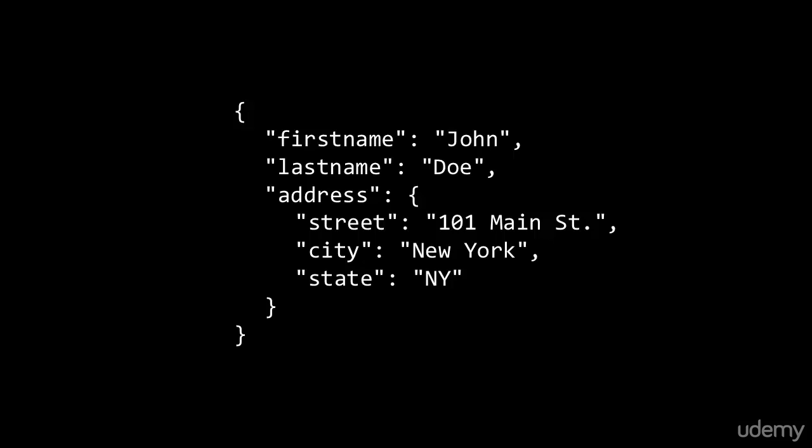However, JavaScript and the V8 engine, for example, comes built in with the ability to take this as text and convert this to a JavaScript object, just as if we had used object literal notation, and also can take objects and convert them to JSON just as easily. All right, that's all. Let's move on.